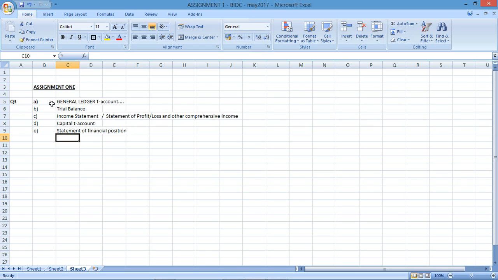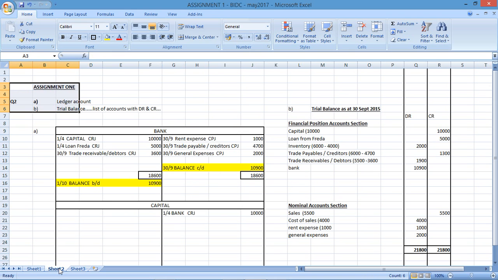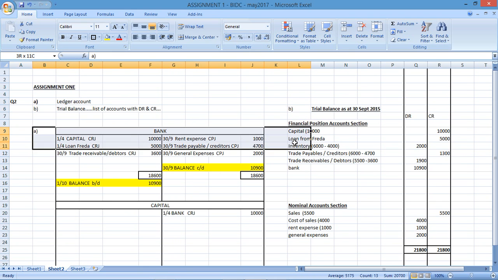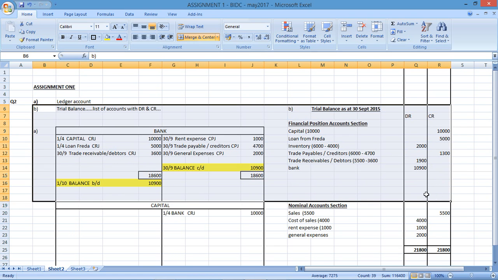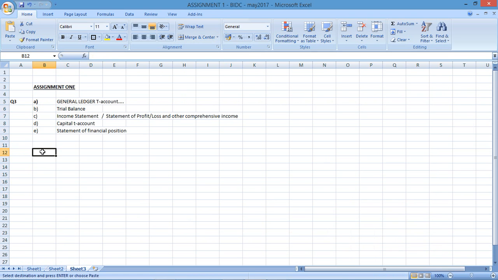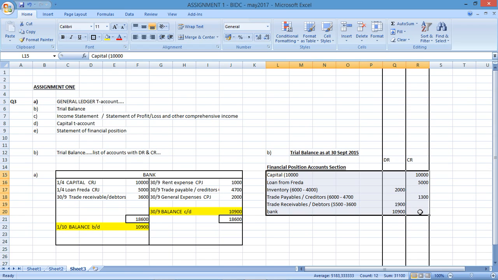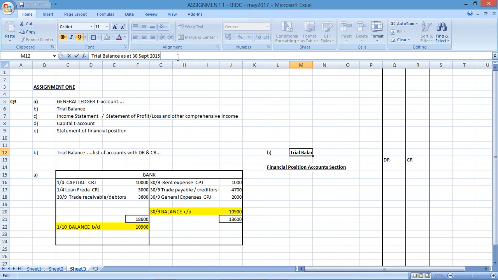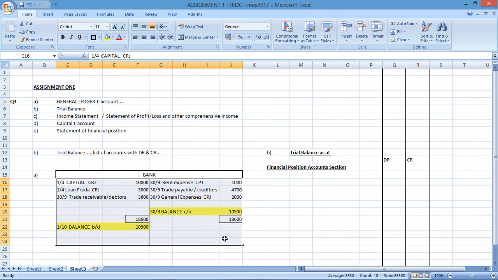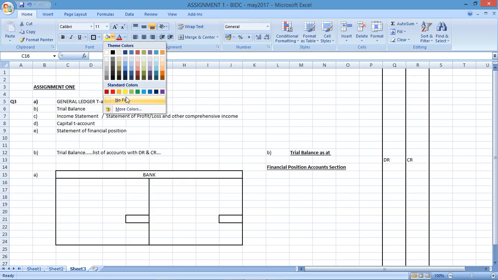Okay, question 3 is long because they're asking you to draw up all the T accounts and then the trial balance in terms of debits and credits. So I'm going to again need a template. So I'm going to be referring to T accounts again. So I'm just going to take a T account for us to draw up. We're going to draw up columns for the trial balance, delete all of that. Okay, I'm creating my answer sheet. I'm going to delete all of this.